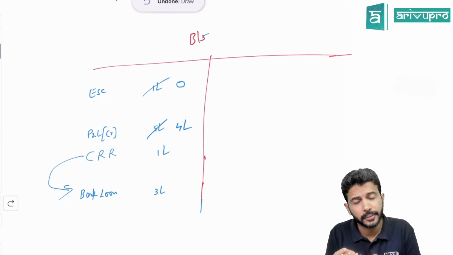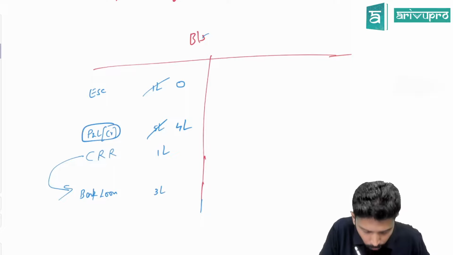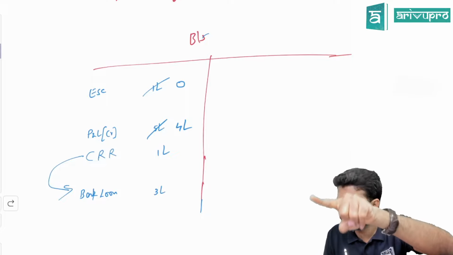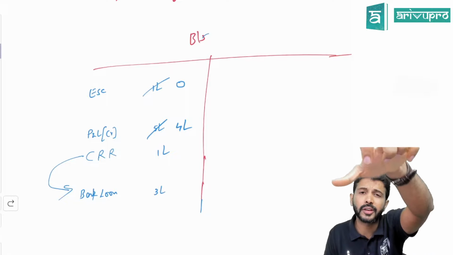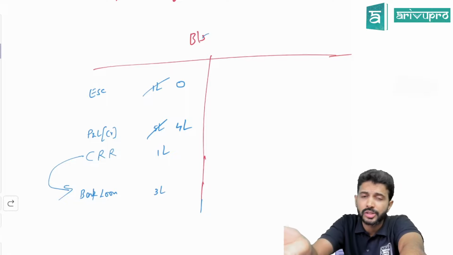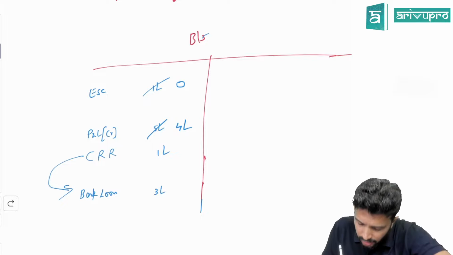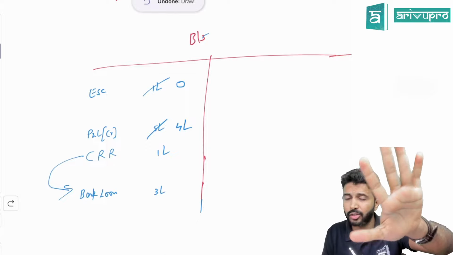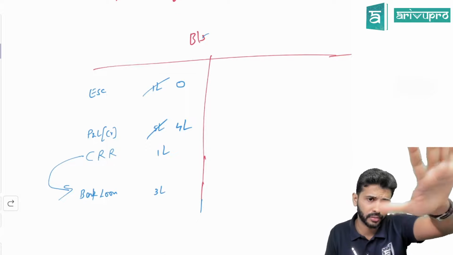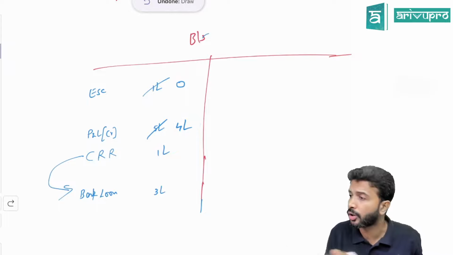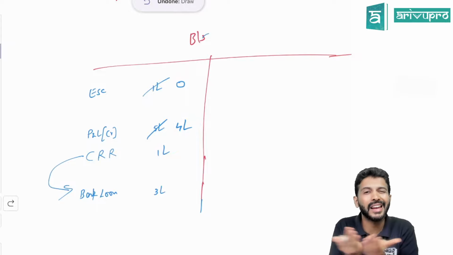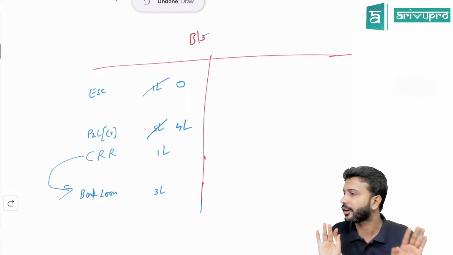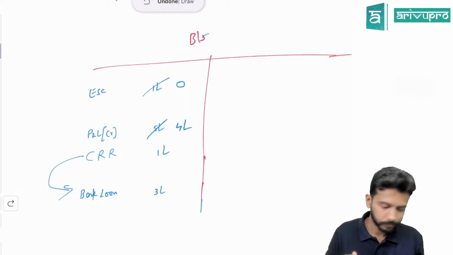How does it protect? CRR is created from what reserves? Free reserves. In my example, we have P&L, that is a free reserve. So when you create a CRR, the free reserve balance will reduce and the CRR balance will increase. If the CRR was not there, the free reserve balance would have been 5 lakh, so you could have given the dividend to the extent of 5. But now you can give a dividend to the shareholders only to the extent of 4. That way the money in a way is getting blocked, and that blocked money helps to protect the interest of the outsiders. That is the intention.